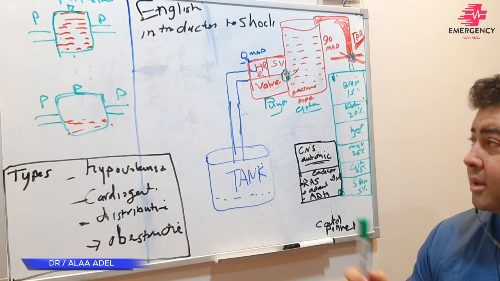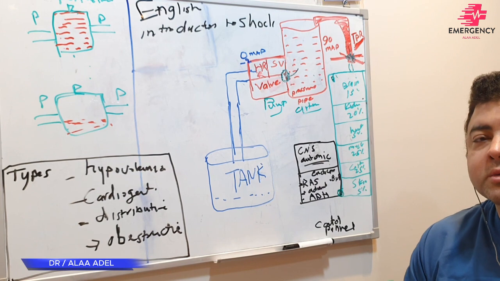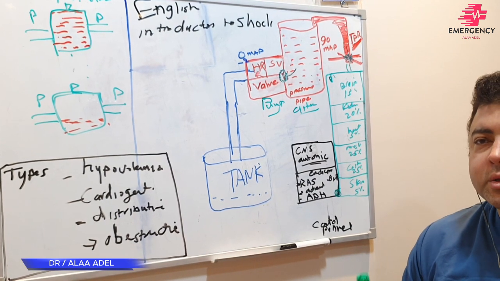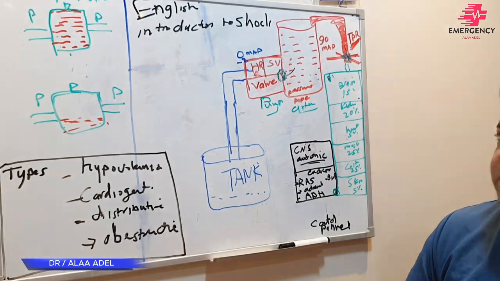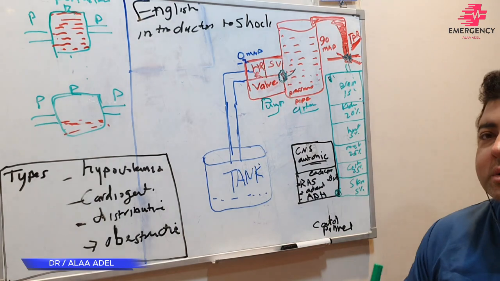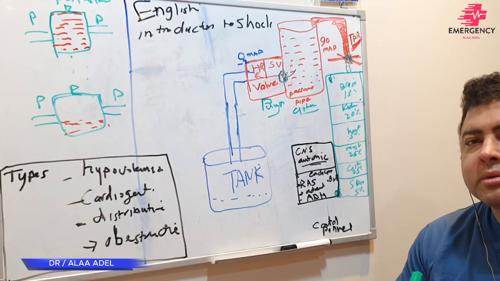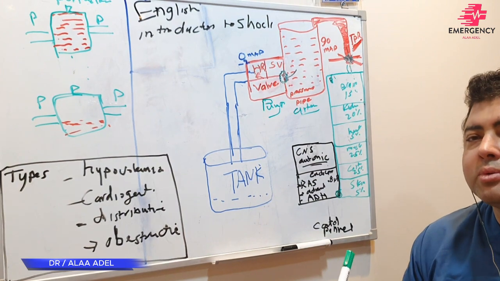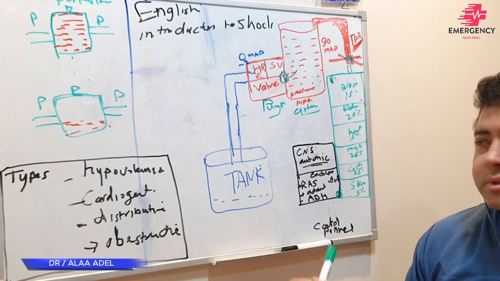Imagine the brain is equal to 1,500 grams of tissue, so one kilo and a half. Kidney 300 grams. Heart only 300 grams. All of them do not exceed 2 kilos 500 grams.